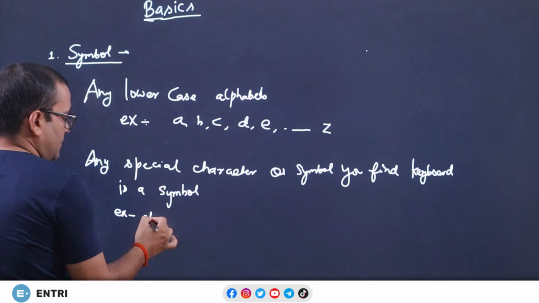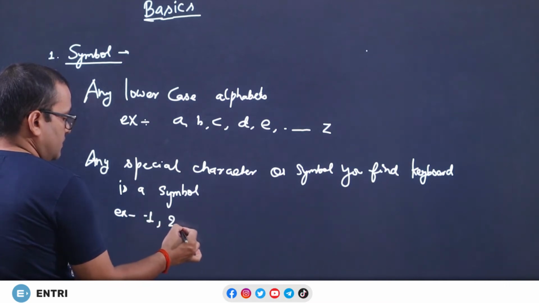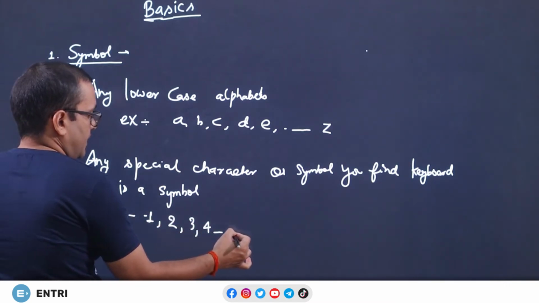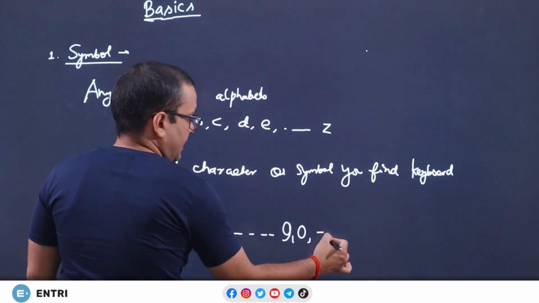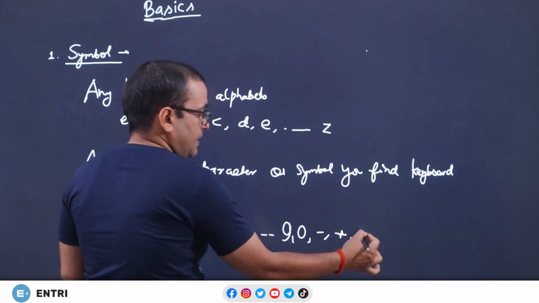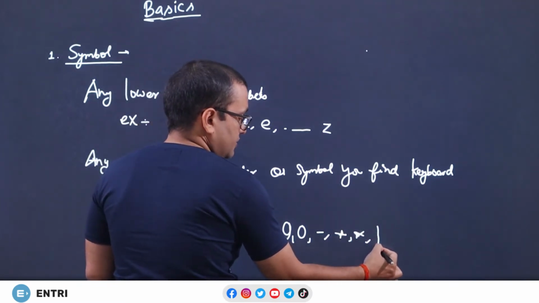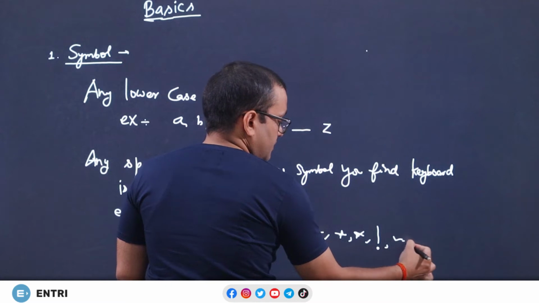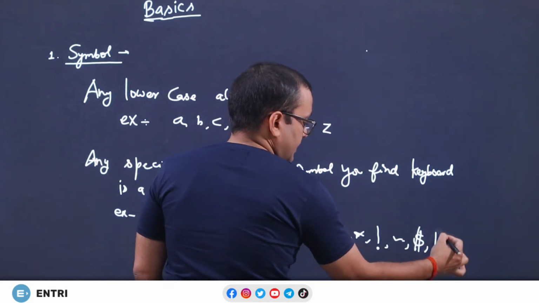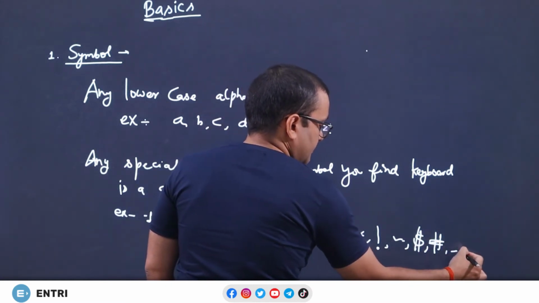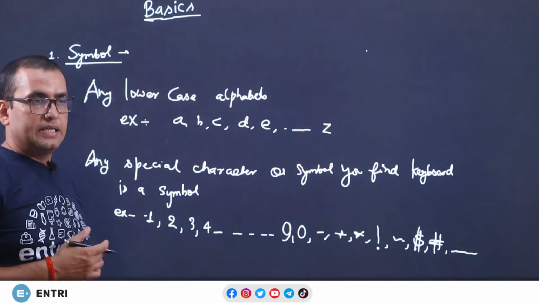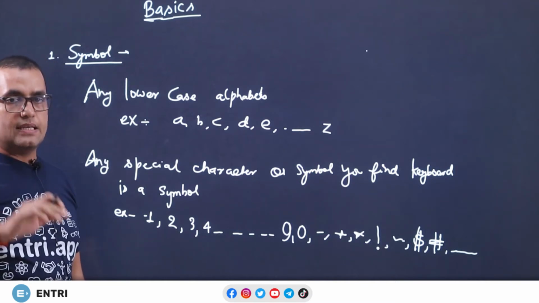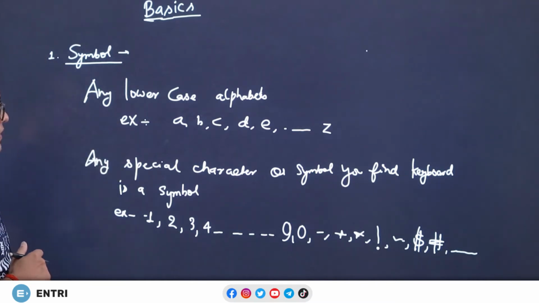For example, 1, 2, 3 up to 9, it may be 0, it may be minus, plus, star, exclamation, tilde, dollar, hash, it may be anything. So, whatever you find on your keyboard, any special character, any integer, and lowercase alphabets, all are symbols.